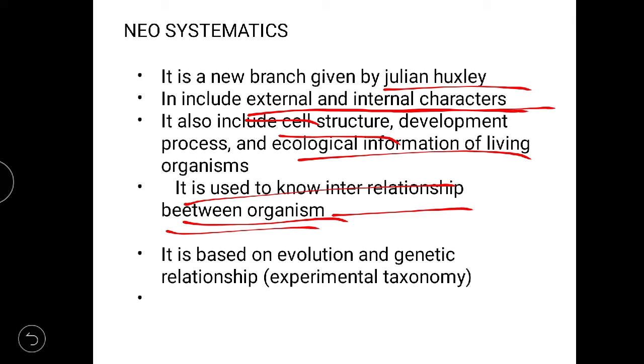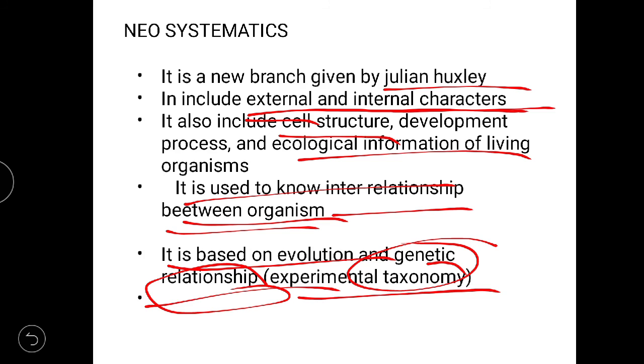How is one organism connected to another organism? Then we have to use new systematics. It is based on evolution, how they developed from the simplest form to the developed form, and the genetic relationship between them. Experimental taxonomy is also known as genetic relationship.